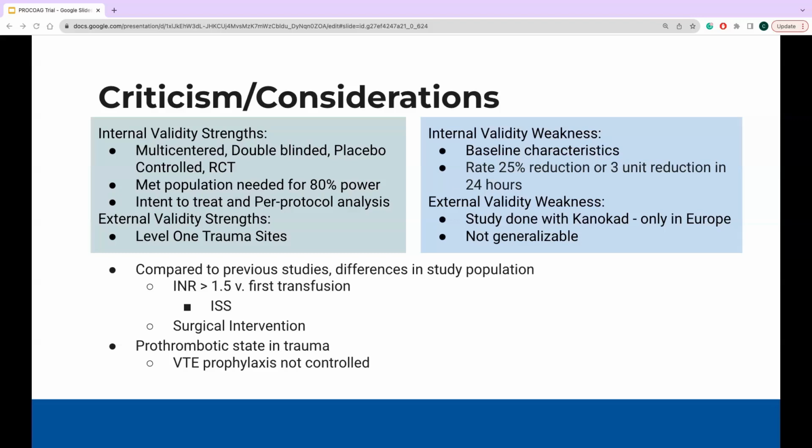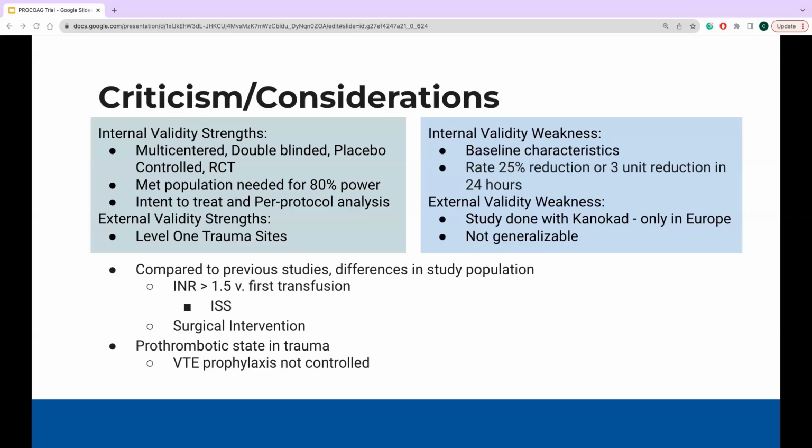Compared to previous studies, one major difference is that this study included patients that were at risk, which they defined by the time to first transfusion. This differs from the previous studies that set the inclusion criteria with the INR greater than 1.5, which in this study would be equivalent to a PTR greater than 1.5. This can have a major impact on the relevance of the study results, as the patients in the study were likely to be less severe compared to other studies.